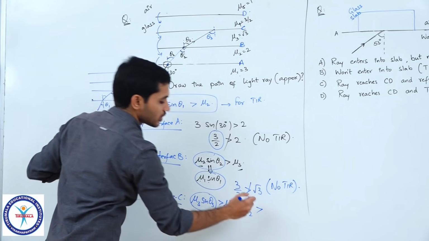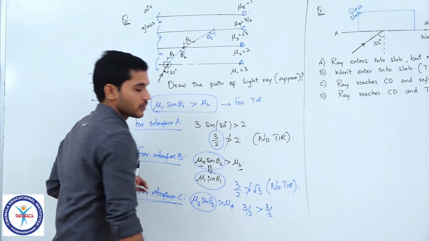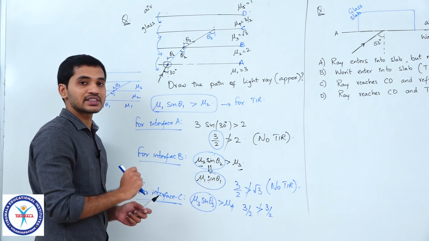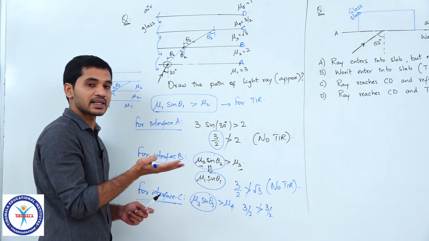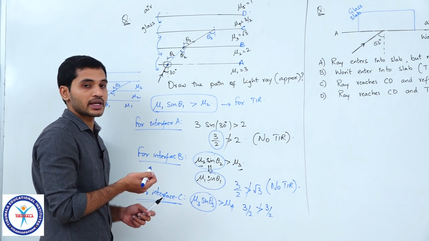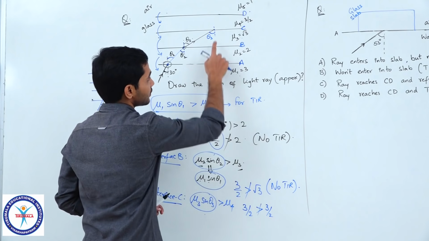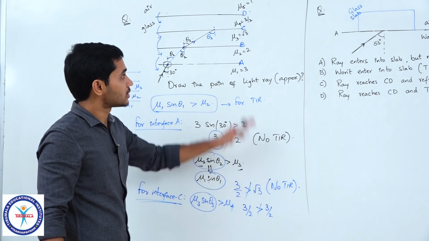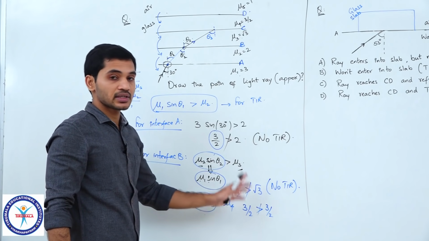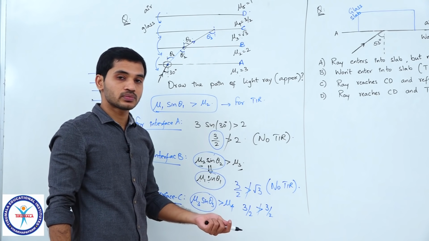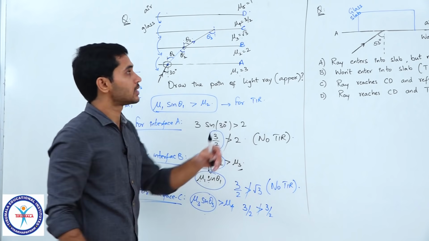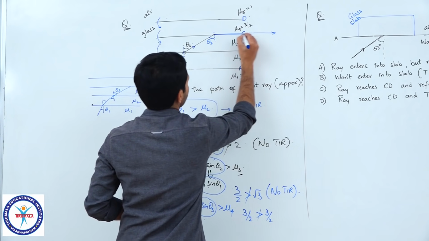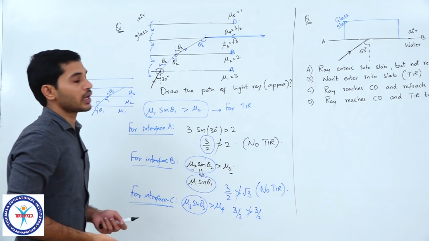What is mu 4? Mu 4 is exactly 3 by 2, correct. So, it is not greater than, but it is equal to. What does equal to signify? Equal to indicates the critical condition. You remember that or not? Right? So, which basically means that this is the surface, at this surface when light ray is incident, if it is greater, it reflects. If it is lesser, it refracts. But if it is equal to, it grazes. So, this light ray grazes this surface. So, this is what happens in this particular scenario. I hope that is clear.